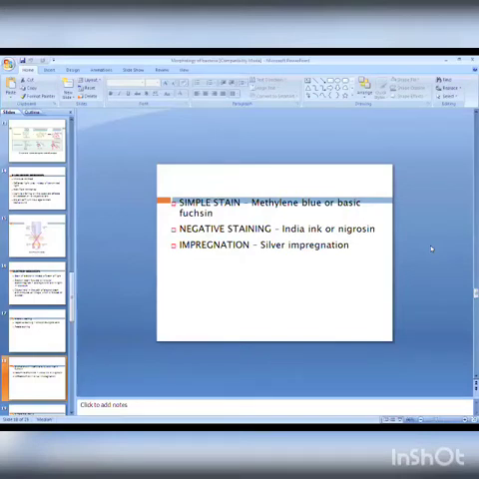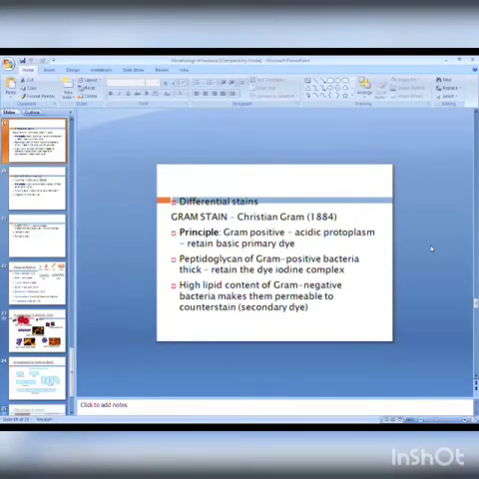Now the most important and frequently used is the differential staining method. In the name again, its meaning is there: differential. The method which differentiates bacteria into broad groups is called a differential staining method. A well-known example is Gram stain. Gram stain divides bacteria into two groups, gram-positive bacteria and gram-negative bacteria. One more example is the acid-fast staining method, which divides bacteria into acid-fast and non-acid-fast bacteria. Such a type of classification or division occurs, that's why it is called differential staining. So we'll see the Gram stain in detail.